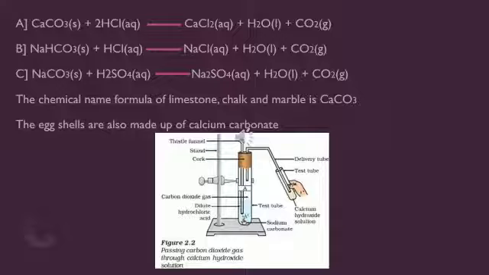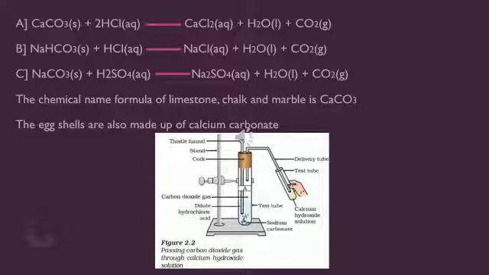The first example is calcium carbonate. We are taking it in solid form and allowing it to react with an acid, that is HCl in aqueous state, which gives rise to calcium chloride in aqueous solution. Water is formed, and whenever you allow a carbonate to react with an acid, carbon dioxide gas is always liberated. In the same way here, water and carbon dioxide are formed along with the salt.